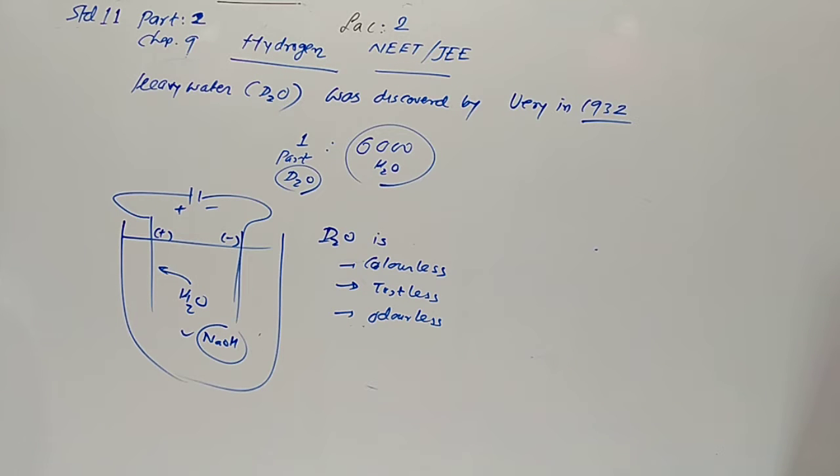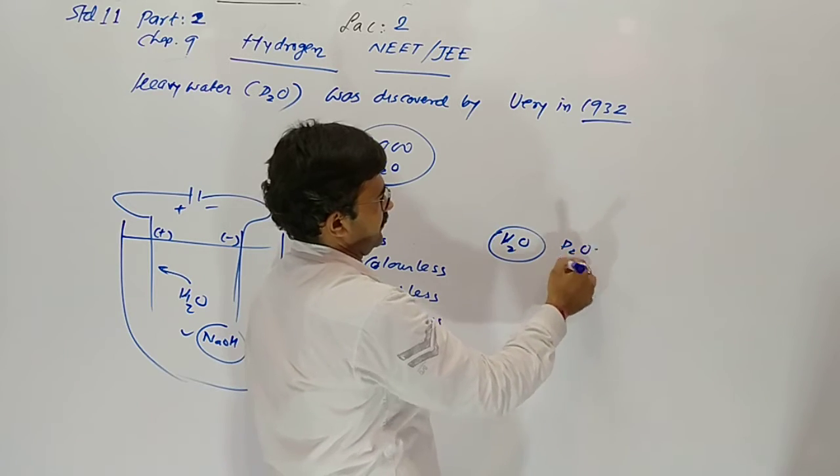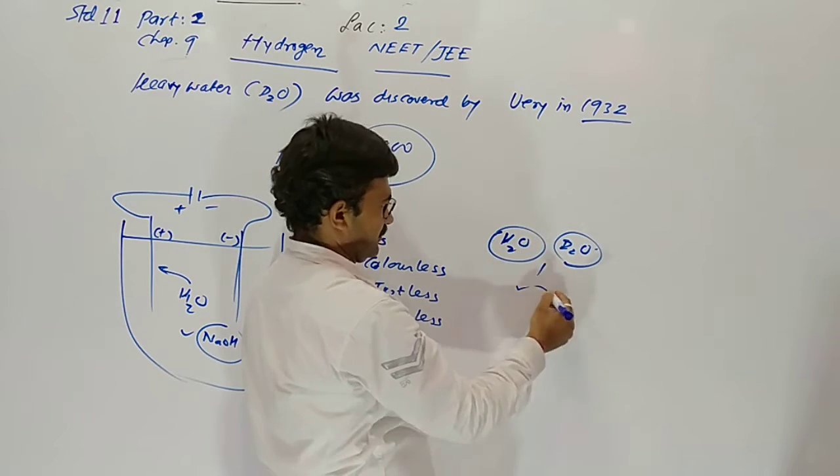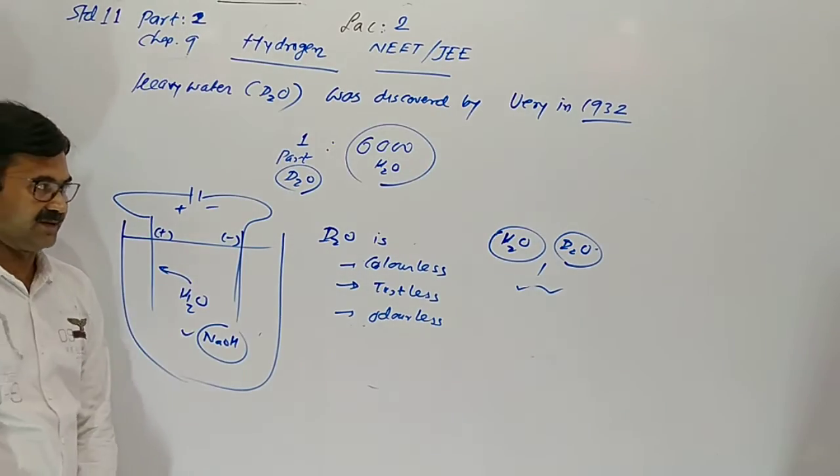Most of the physical constants of heavy water are higher than the values of ordinary water. Physical properties of D2O are similar to H2O, but D2O is bimolecular heavy.